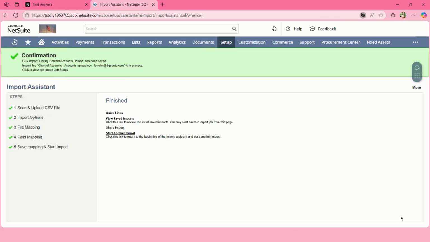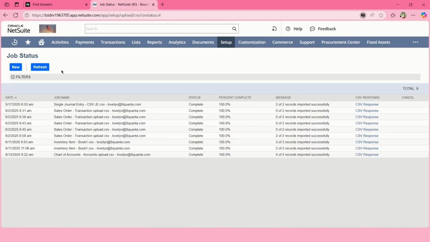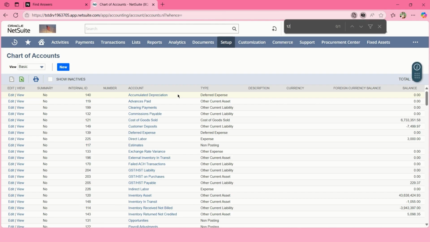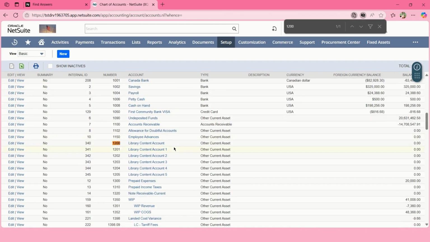A job status link will appear after starting the import. Click this link to view the progress of your import, including any errors encountered and the number of rows successfully imported. Now, let's check the accounts list. You'll see that the newly imported accounts have been successfully added to the list.